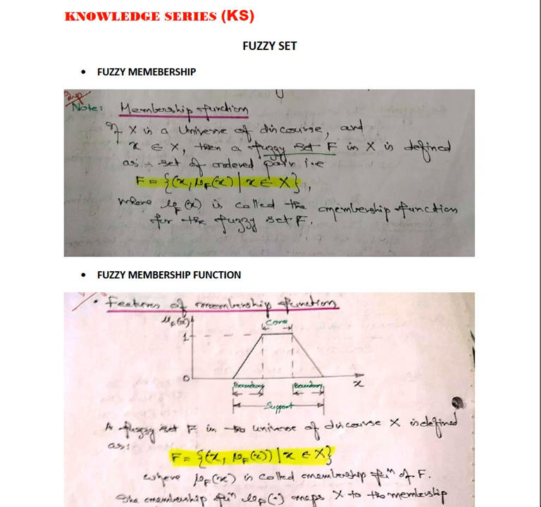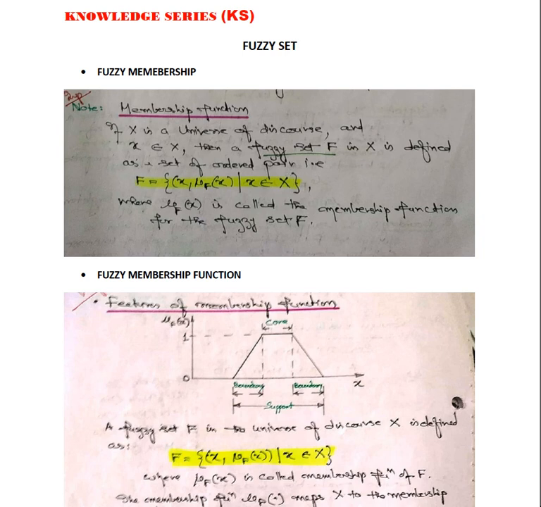So there will be two values, x and mu of x, such that x belongs to capital X. In certain books you will find that they write it with a comma, both are the same.